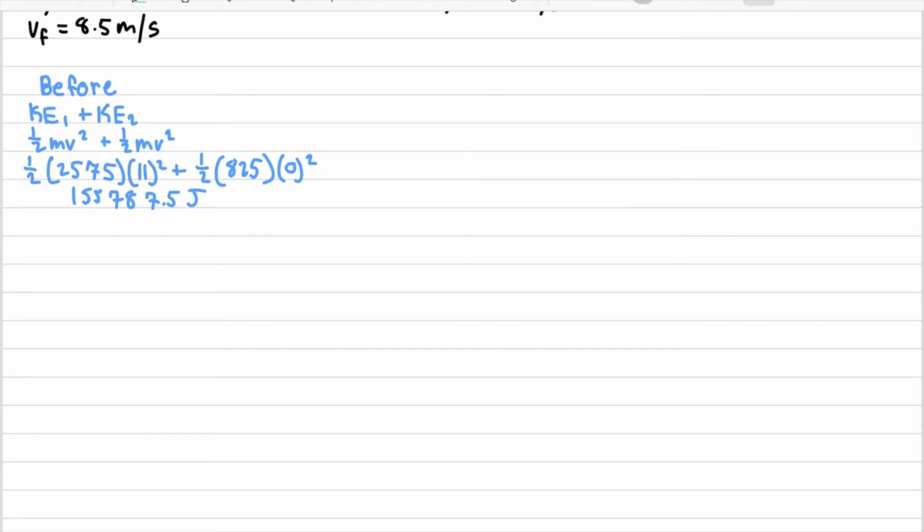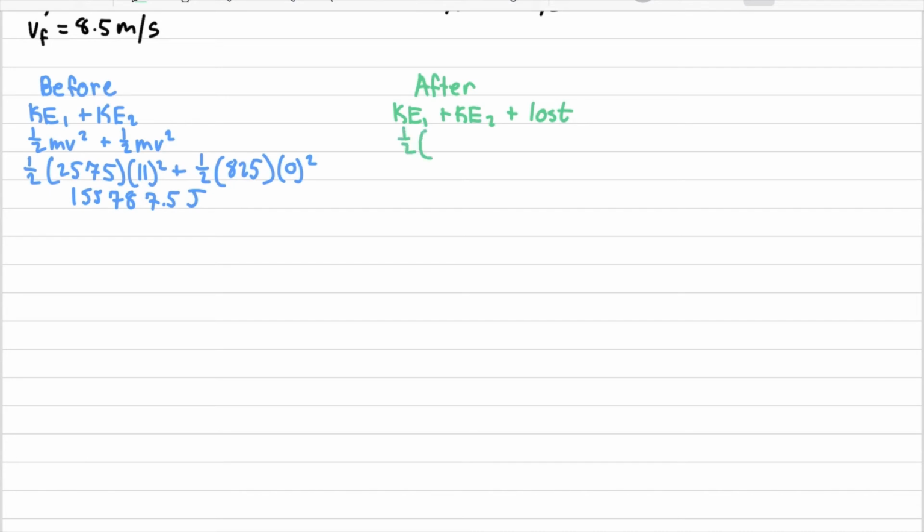Now we're going to do the kinetic energy after the collision so we can see how much is lost. To do this, we add kinetic energy 1 plus kinetic energy 2 plus the lost amount, which we label as lost. After the collision, similar to the original equation, they both have the same final velocity.